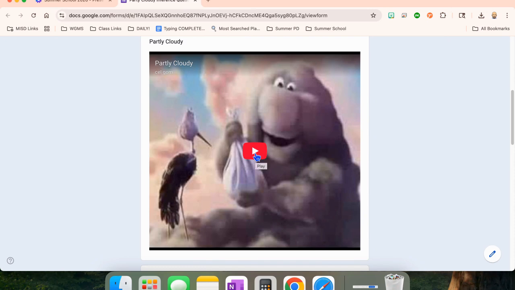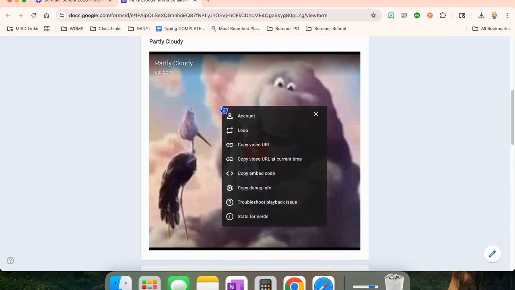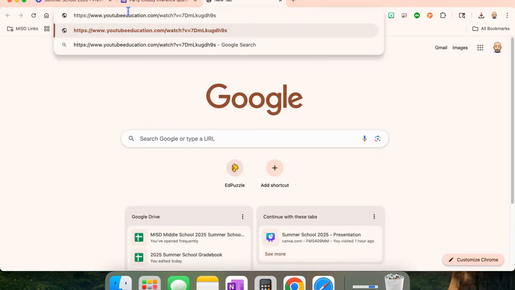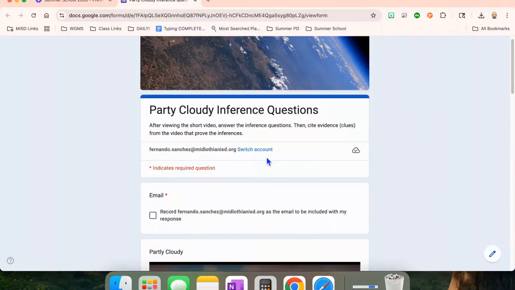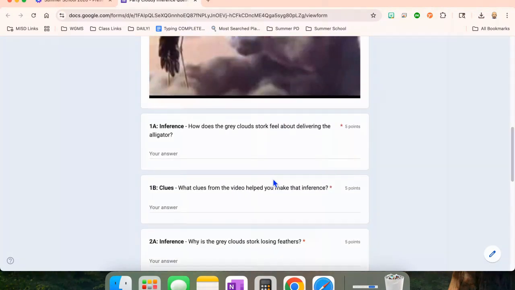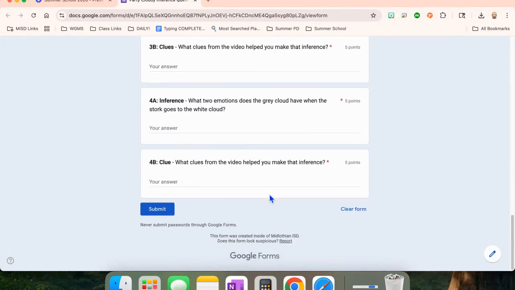This will not let you watch it in full screen. So what I usually do is right click, say copy video URL, and then paste it up here and remove the word education after YouTube. And it'll let us watch it together up in the, okay. All right. So they're going to watch that, and then there's inferencing questions that they have to answer about it.